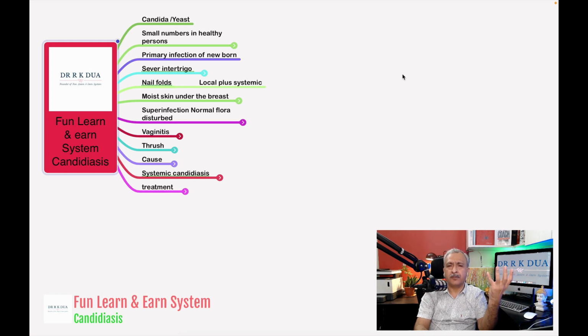So what are the various forms of presentation of the candidal infection? First is the severe intertrigo. That means the infection of the folds of the skin, like this. These are the folds. And the folds between the toes of the feet. Because these feet many times remain in the shoes from morning to evening, weather is hot, moist, and the feet are soaked in the sweat. And over that, there is no time for the drying of the foot.